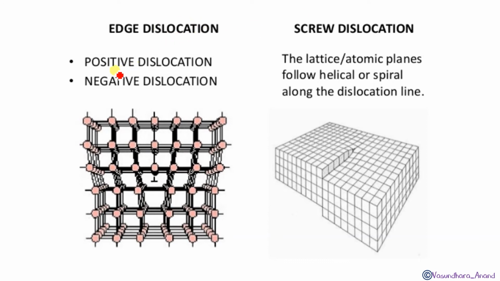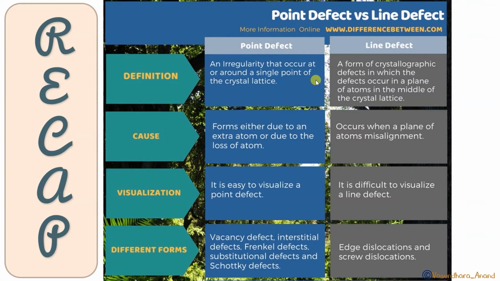Edge dislocation का मतलब it will be positive dislocation, negative dislocation भी हो सकता है, यानी कि cation can also be dislocated, negative anion can also be dislocated, okay, and this will result in like this. Screw dislocation का मतलब होता है the lattice atomic plane follows the helical or spiral along the dislocation line. Instead of being in one plane, it will be spiral or helical. So along the dislocation line के चारों तरफ वो क्या हो जाएगा? Helically arranged हो जाएगा. So this is called screw dislocation. मतलब like a kind of screw it will be. Okay, that is not so important.